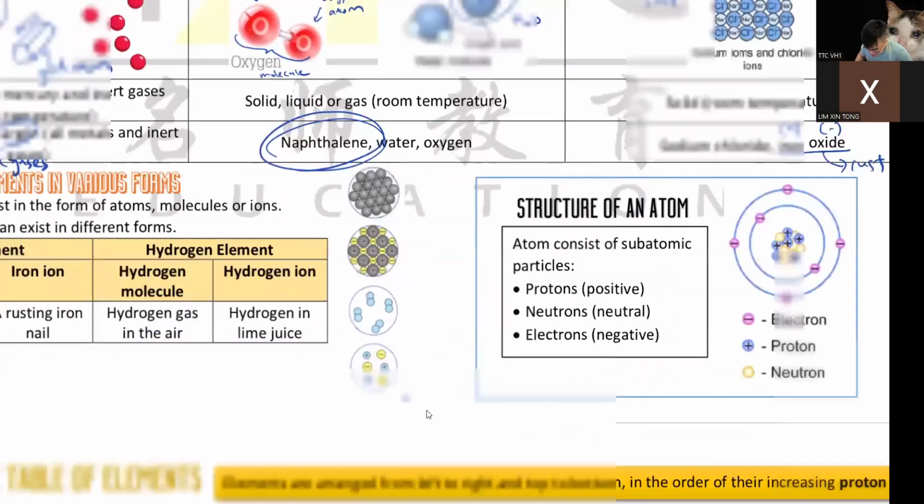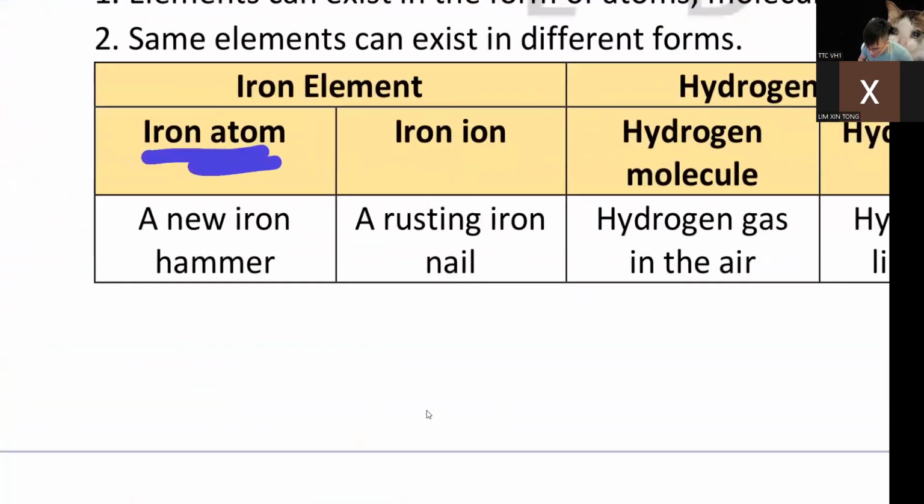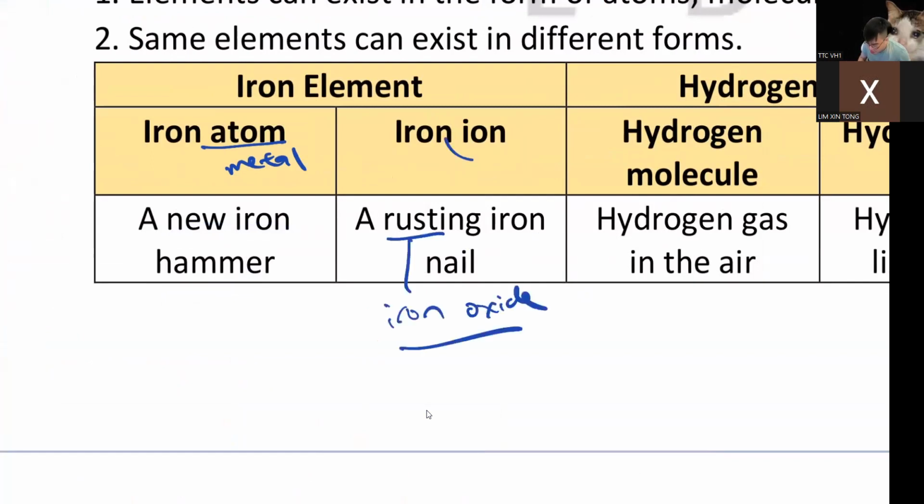Okay, which brings me to this. You see, things will change. Like you see, iron atom, atom means metal, right? So when you buy a new hammer, that is iron metal, iron atom, right? But if you don't take care of it, you put it out in the sun, you put it out in the rain, sooner or later, it will form rust. So rust is iron oxide, and this is our ion. You're changing atom to ion, that's why they corrode. That's why they become rust.